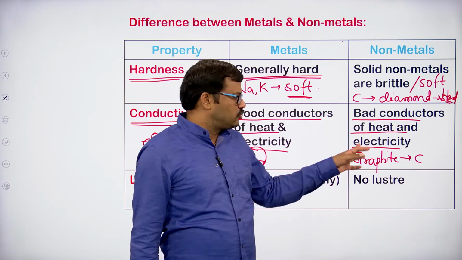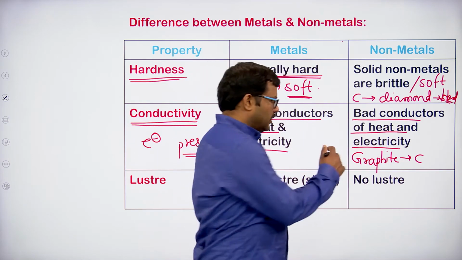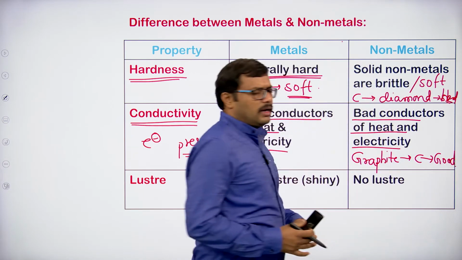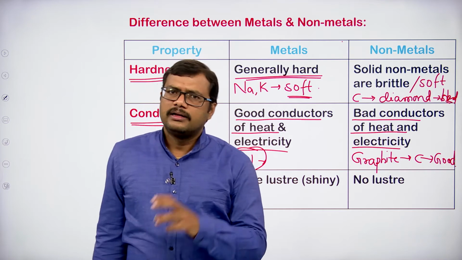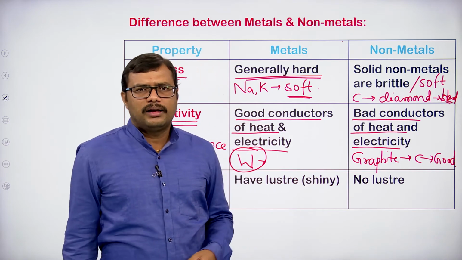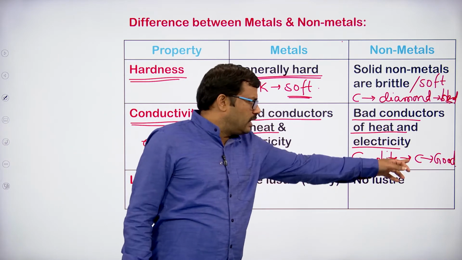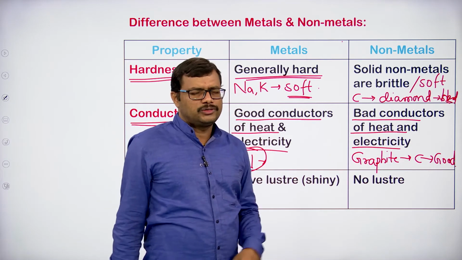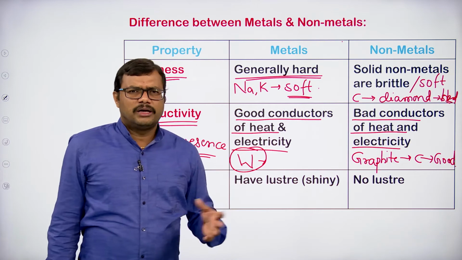So we can expect it should be a bad conductor, but graphite is a good conductor. It is made up of a non-metal, that is carbon, and though it is made up of a non-metal, it is a good conductor. So we come across some exceptions here and there.